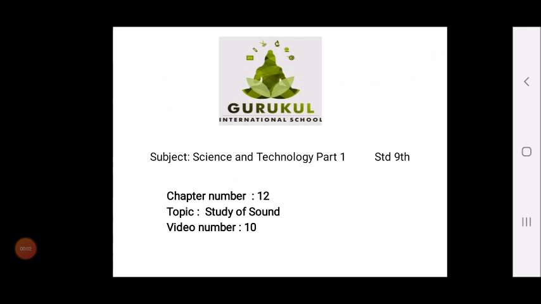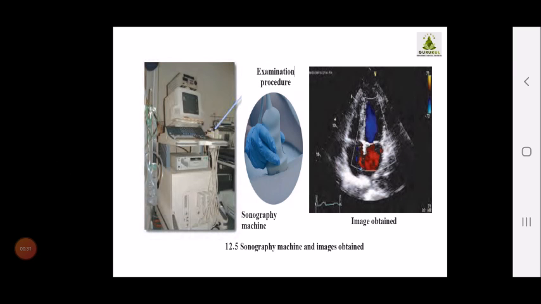Good morning students. Now children, today we are going to study an interesting fact about an interesting technology, that is sonography. Most of you have heard the very common word sonography. Generally when a person is suffering from a stomach ache or any problem for many days, when the doctor is not able to understand, then the doctor suggests the person go for a sonography. So what is sonography? See this machine?